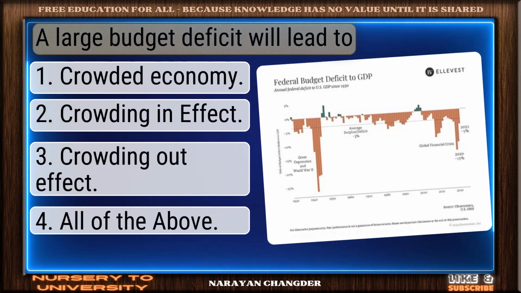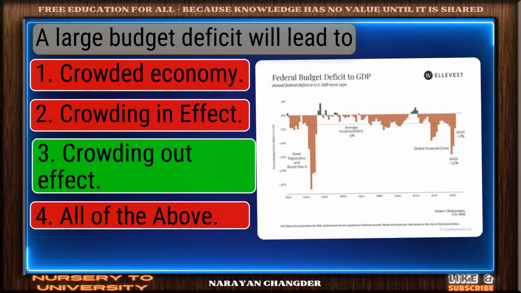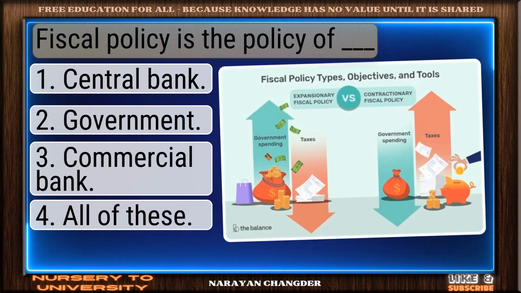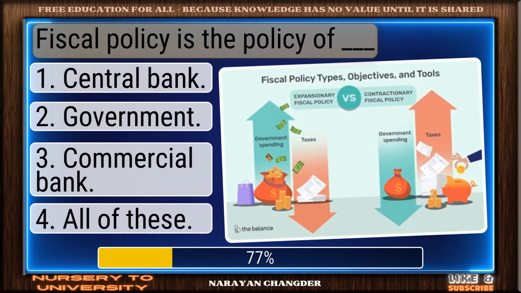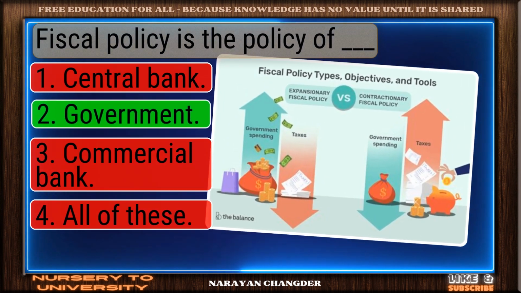A large budget deficit will lead to. You chose crowding out effect, and it is correct. Fiscal policy is the policy of dash. Great thinking. Government is the right choice.